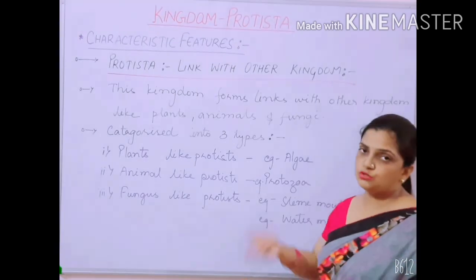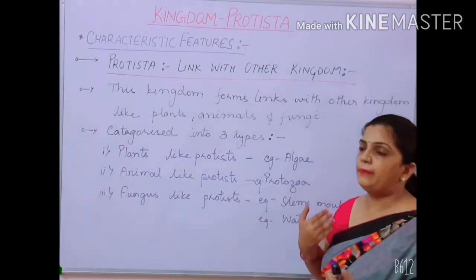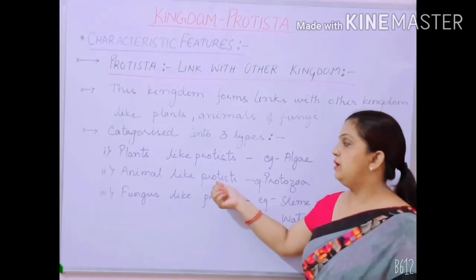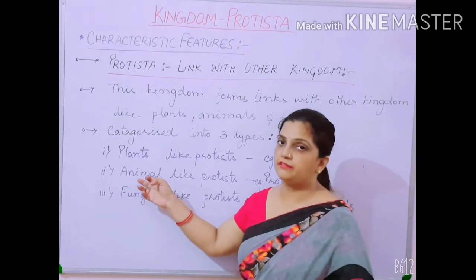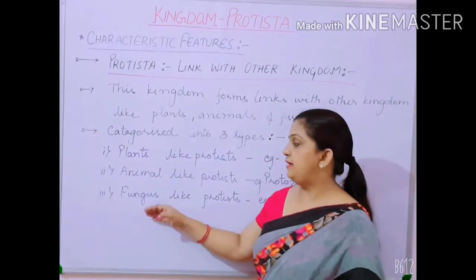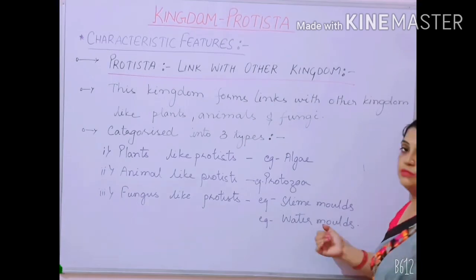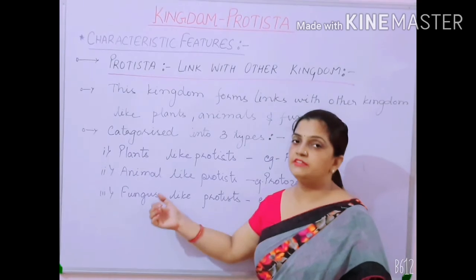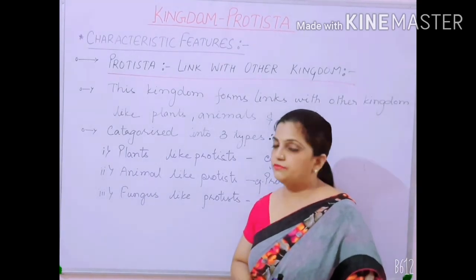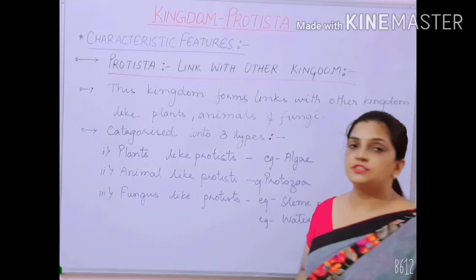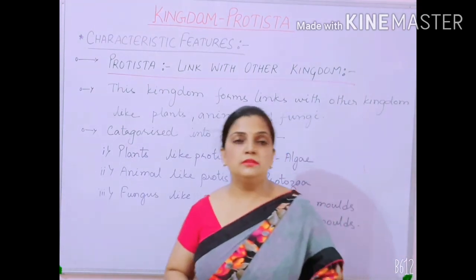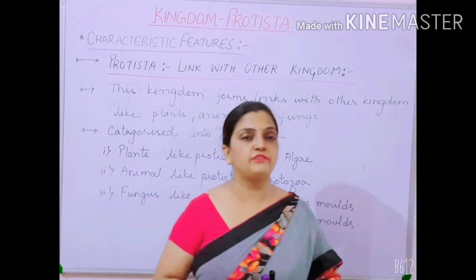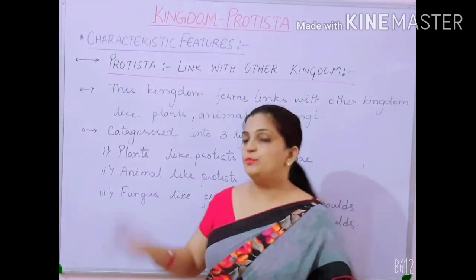There were also protozoans like amoeba and paramecium, many such examples, which were considered in the group of kingdom Protista sharing the characteristic features of kingdom Animalia. And slime molds and water molds are the examples which behave like kingdom Fungi, sharing the characteristic features of kingdom Fungi. Hope, children, this much is clear to you all. Now I'll be moving to the examples of kingdom Protista like chrysophytes, dinoflagellates, etc. I hope you have understood this.